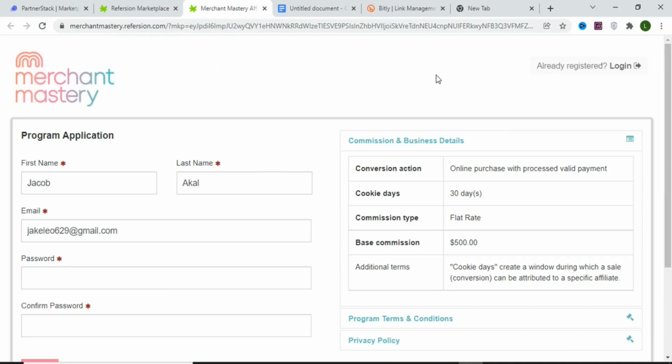Now once you get your affiliate link, the next thing is that you are going to promote this product. Here we are not going to be using free traffic. We are going to find a way to get this product in front of a lot of audience so that we can make money every day.